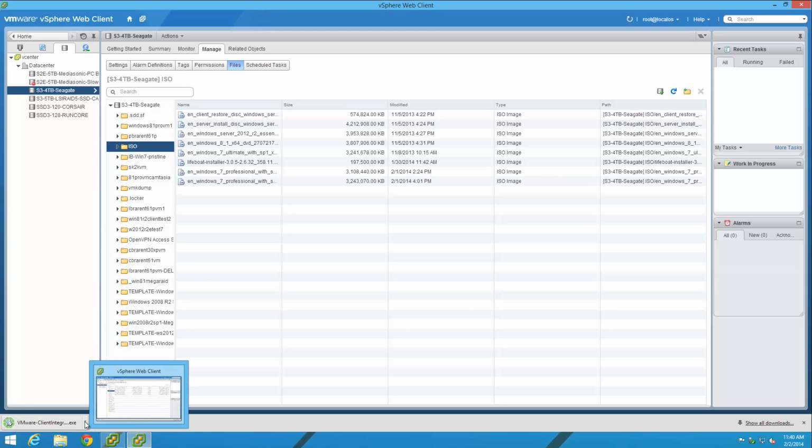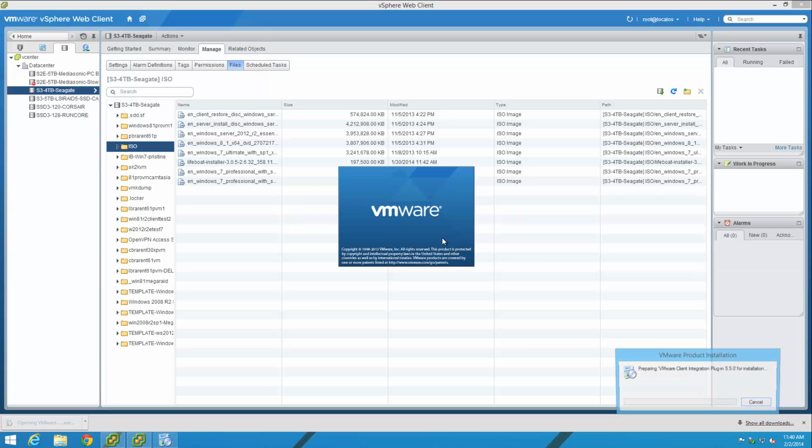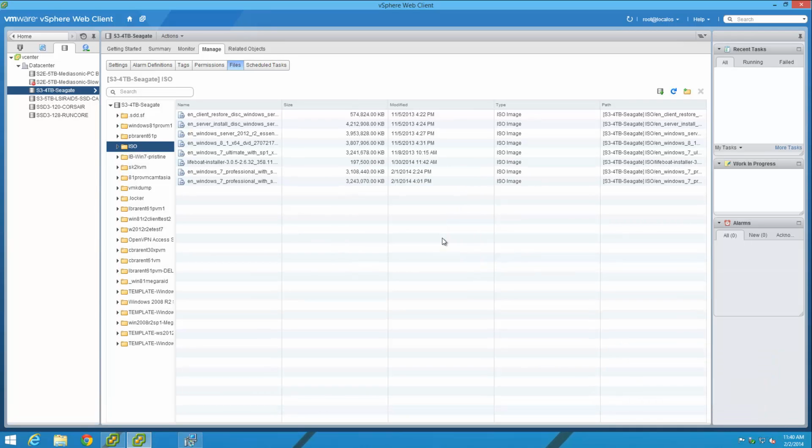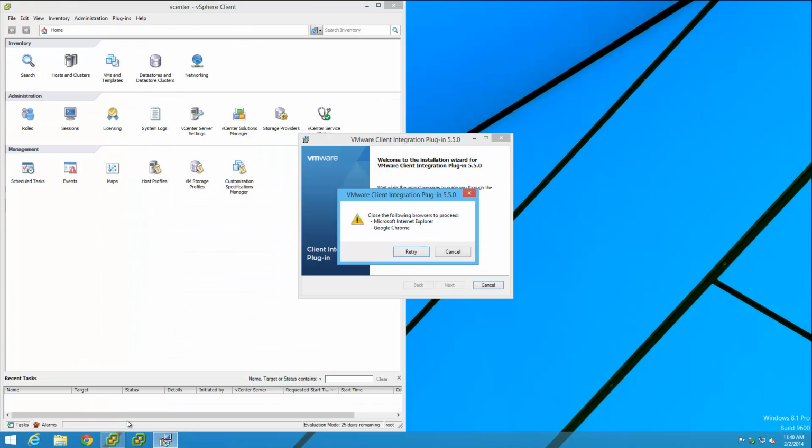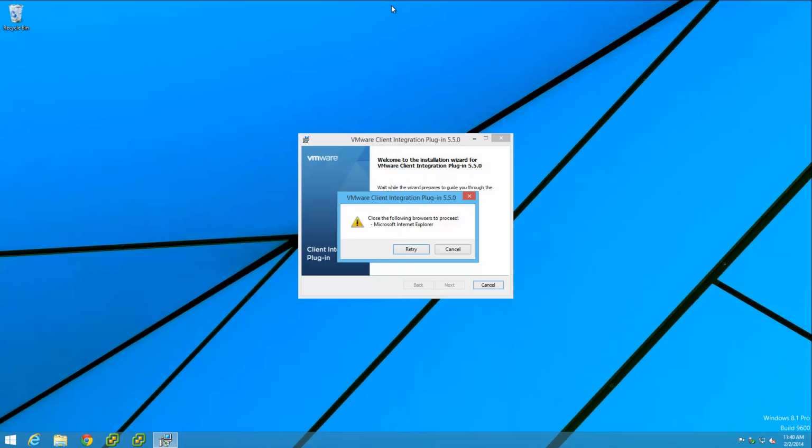Okay, so it does warn you about client integration. And it downloads it. So we're now getting a plugin. And it's asking us, please close our browsers. So we can go ahead and do that. Interesting that it thought Explorer was open.